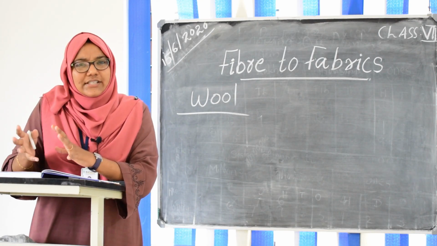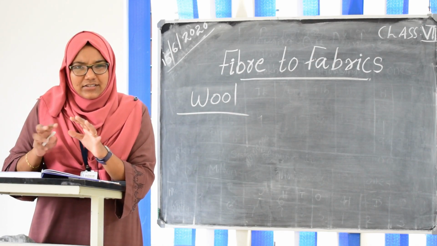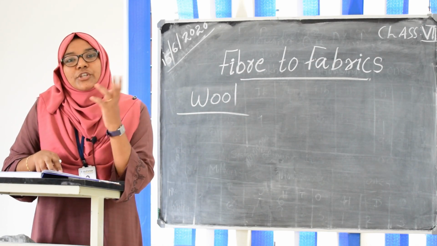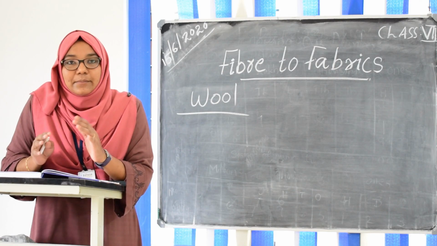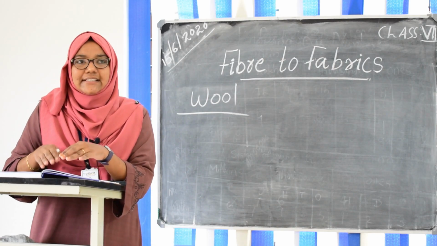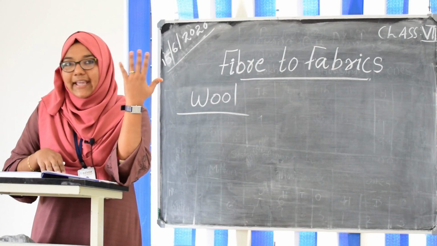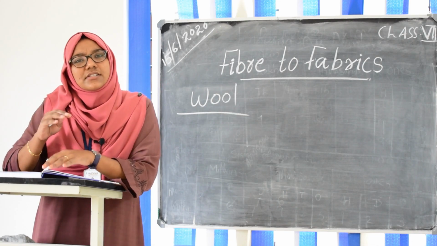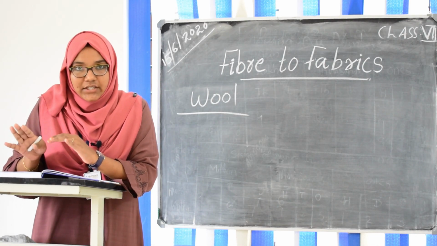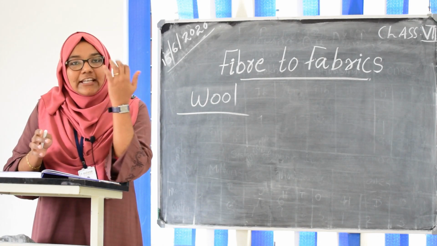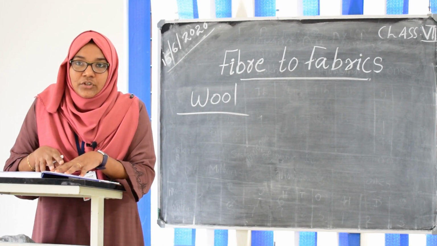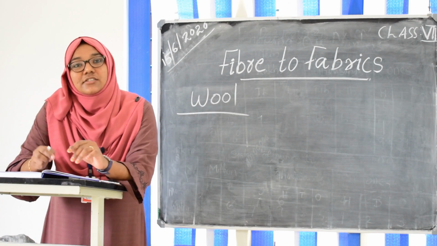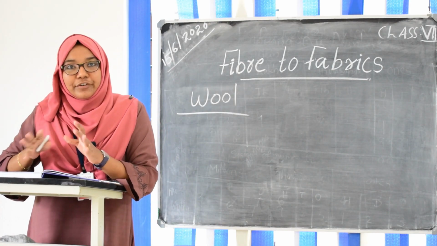Soft hair and coarse hair. Coarse hair means hard and rough hair. Two types of hair are also available in sheep: hard and coarse hair in the facial region and soft hair in the body region. What we need is soft hair. For that we will take soft hair from the body parts, not from the facial region.